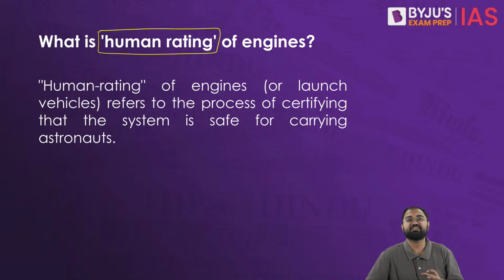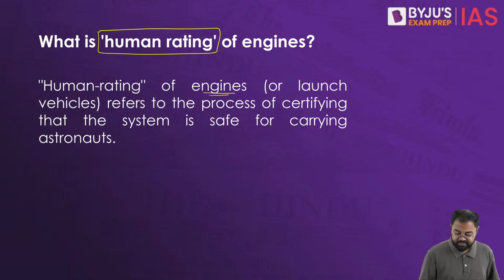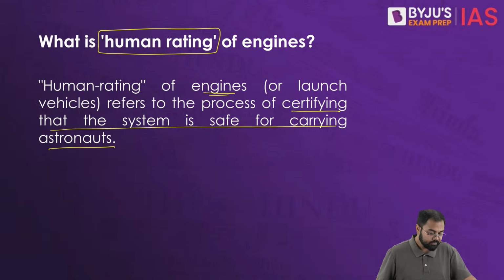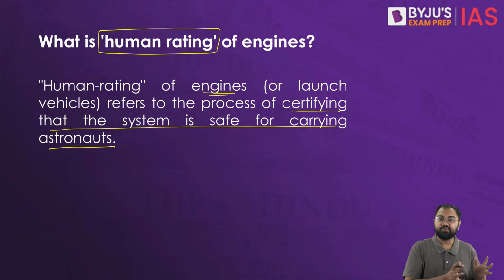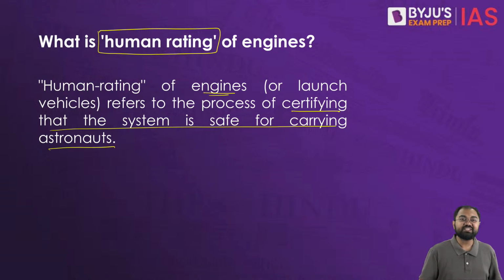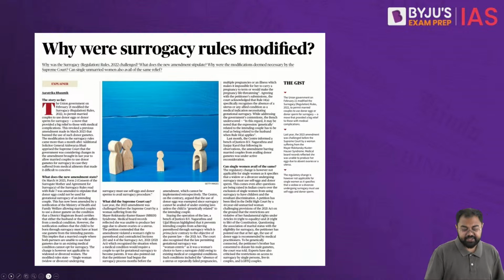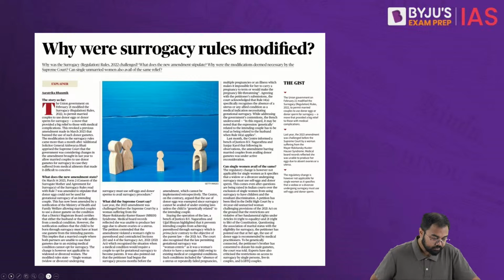And that's why this is a very rigorous process, so that all the inherent risks that we have in space flight can be minimized as much as possible, and the chance of injury or loss of life can be negated as much as possible. So that's why we see that there are all these aspects with regards to human rating, and that's why human rating of the engines is the process of certifying that the engine is safe for carrying astronauts. So just remember all these terms, because not only in prelims examination but also from a mains perspective, many of these areas can become crucial, specifically this year, because the Gaganyaan mission is supposed to be launched this year.